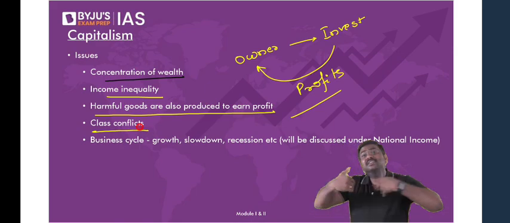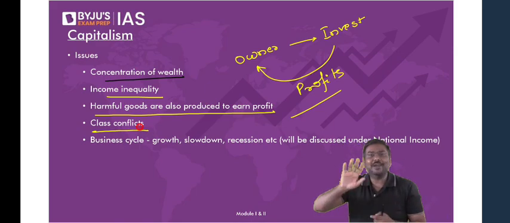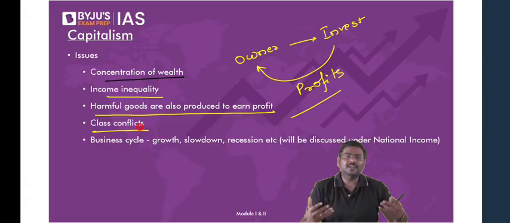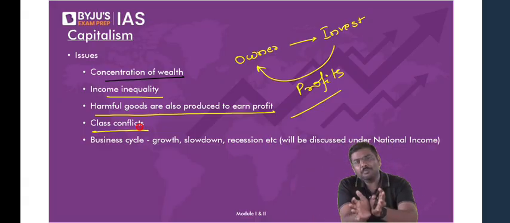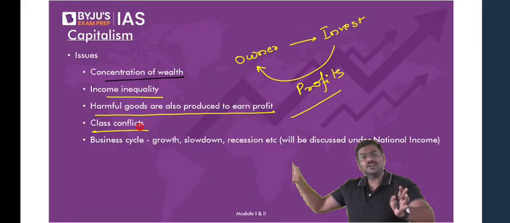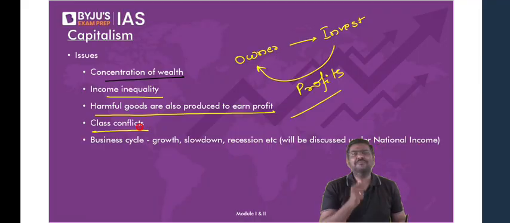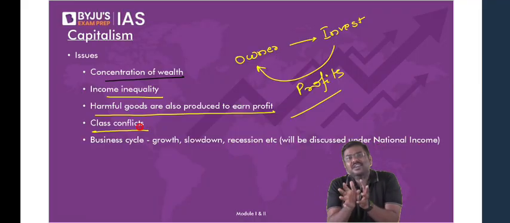So this classification is possible because of capitalism. And why is this classification happening? Because obviously in capitalism, there is a small population which is very, very rich, ultra rich. And on the other side, a large population which is very, very poor. So this kind of classification is done in the society.